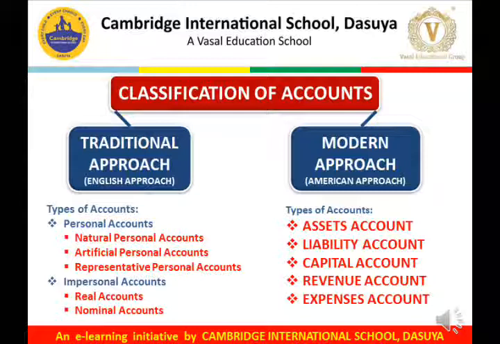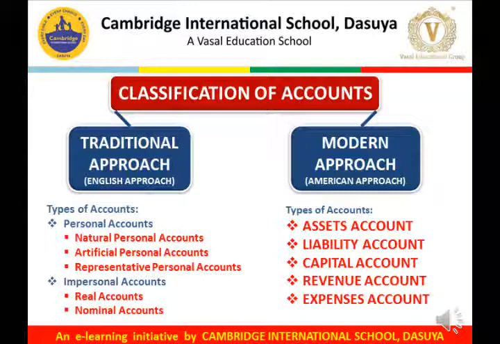In traditional approach, there are broadly two types of account, personal account and impersonal account. Personal accounts are further classified into natural personal accounts, artificial personal accounts, and representative personal accounts. Whereas impersonal accounts are further classified into real accounts and nominal accounts.